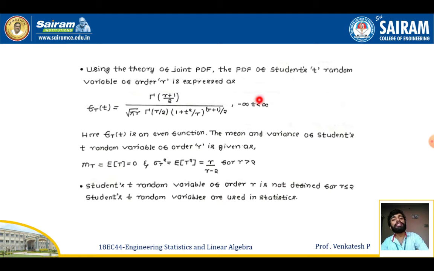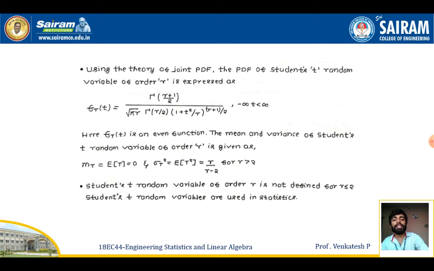The range of t is minus infinity less than t less than infinity. So here we can note that f of t is an even function. The mean and variance of Student's t random variable of order r is given as follows. The mean of the random variable t, or expectation of t, is given by 0, and the variance of t, I mean the expectation of t square, is given by r by r minus 2 for r greater than 2.